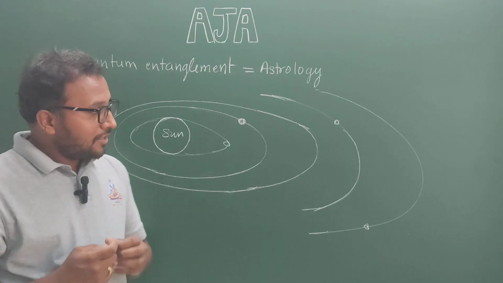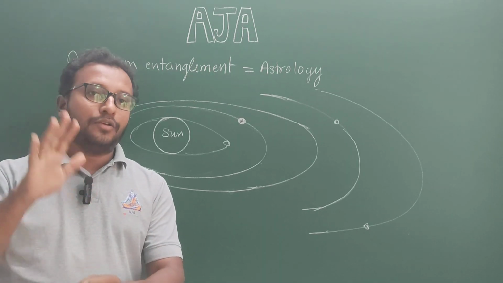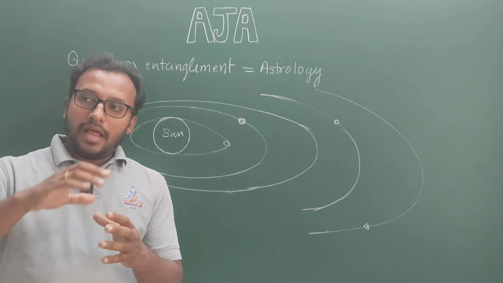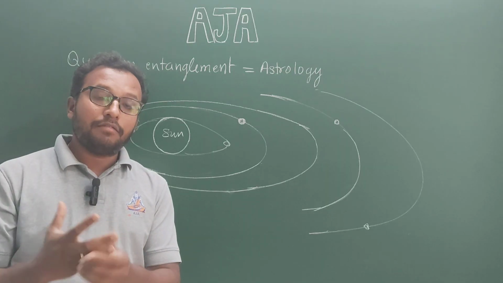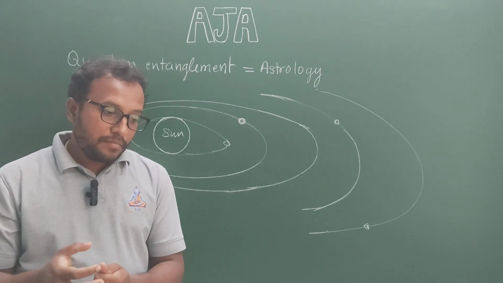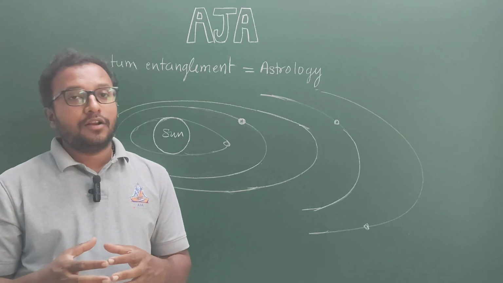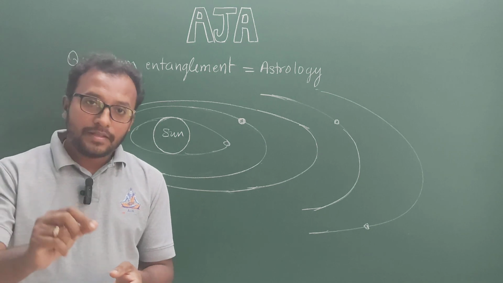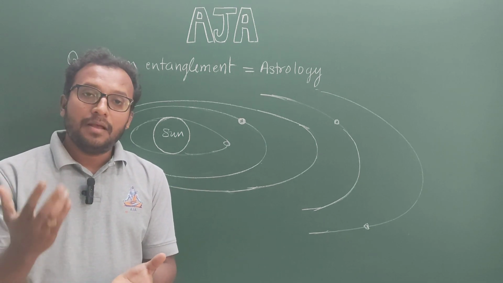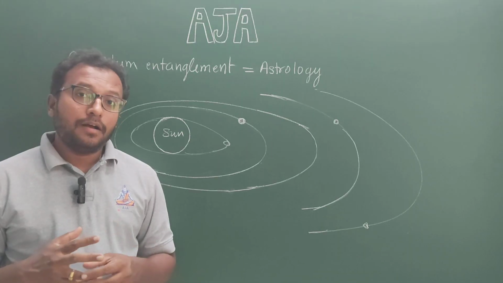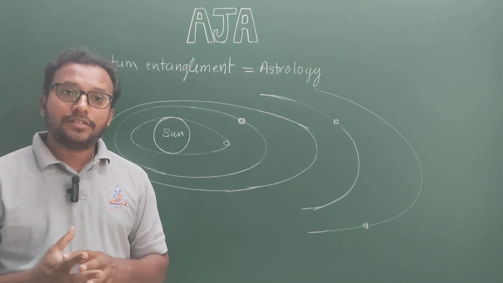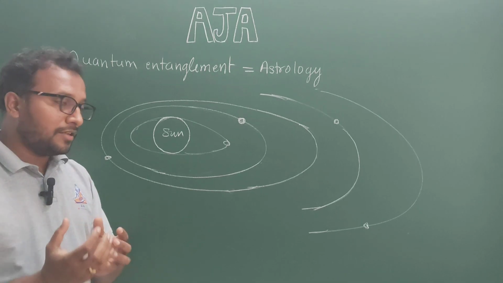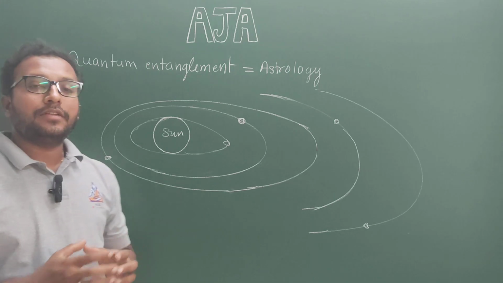Astrology, just by standing on the earth and observing the positions of the planets, including the sun and moon, studies how those positions are going to affect the earth, including the different events that are going to happen on earth, and how these changing planetary positions influence the life of humans and living beings on the earth. This needs deeper and more fundamental research on what exactly the entanglement is between the humans on earth, the earth itself, the other planets in the solar system, and the sun as well.